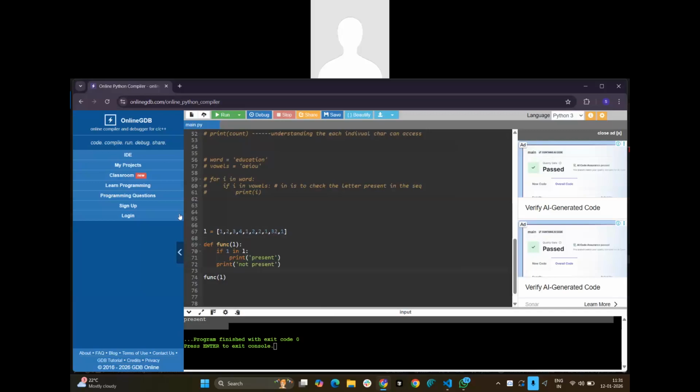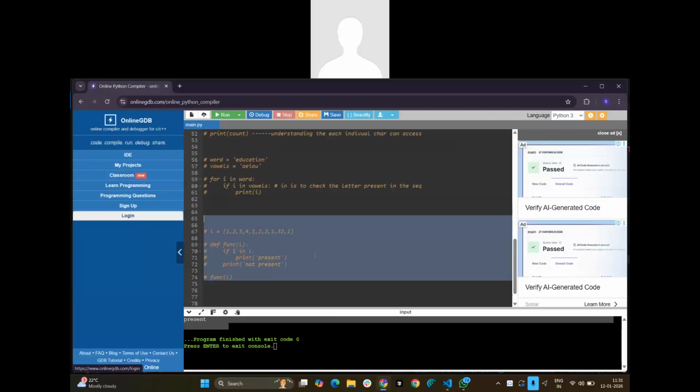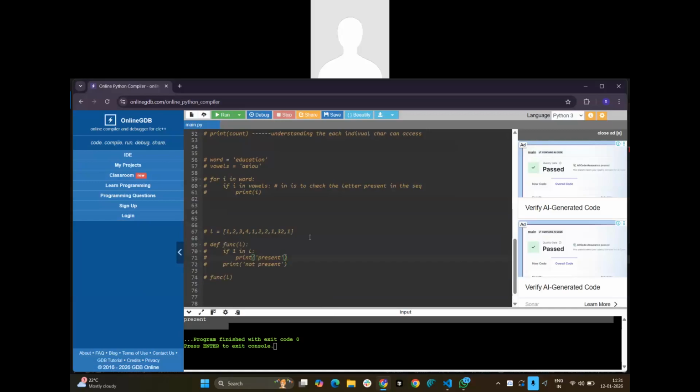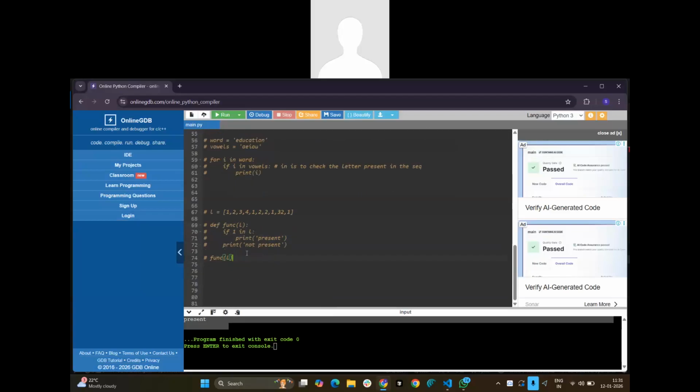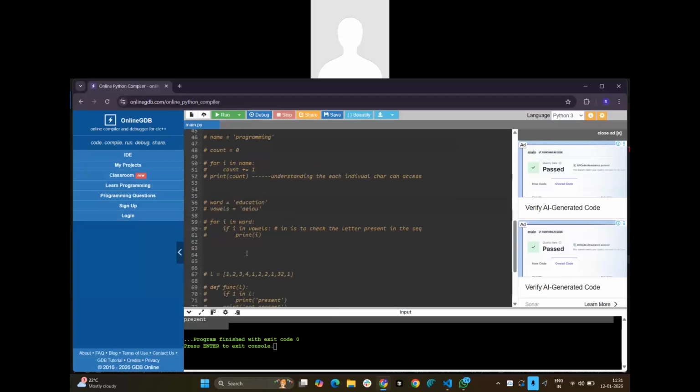Okay, you got it, why we are using this in operator? Yes. Okay. So next we are going to learn about accessing those values with the help of indexing.